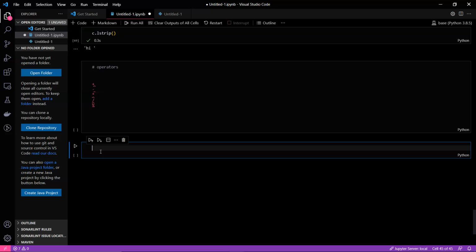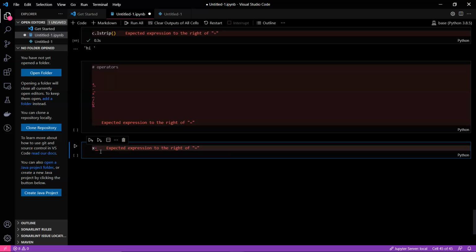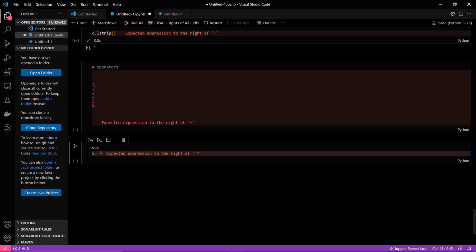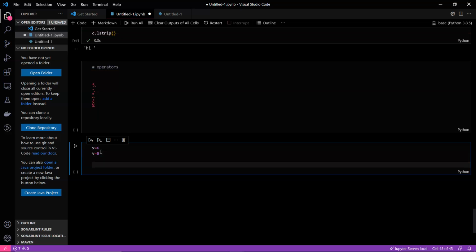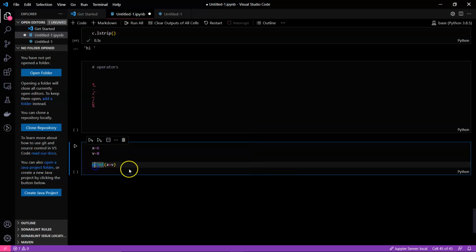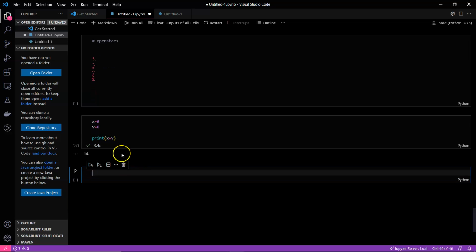Addition is like, if I ask you to add two variables, what would you do? You will take one variable and assign it a number, another variable and assign it another number, and then you will print x plus y and it will give you 14.